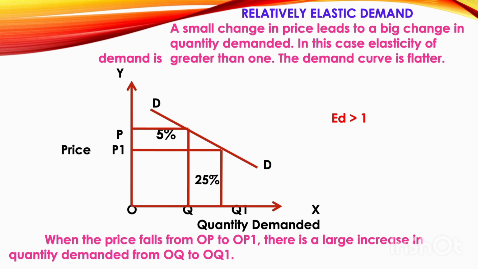This usually happens for commodities which are used for many purposes. For those commodities, if the price decreases a little, consumers demand more, and they use the commodity for different purposes. In such cases, if the price falls a little, the demand increases more. So as the demand increases more, you say elasticity of demand is greater than 1. And here you can see that the demand curve is flatter. DD is the demand curve, which is flatter.